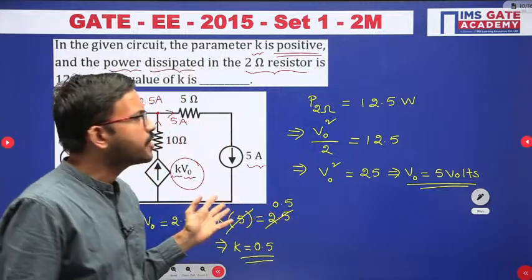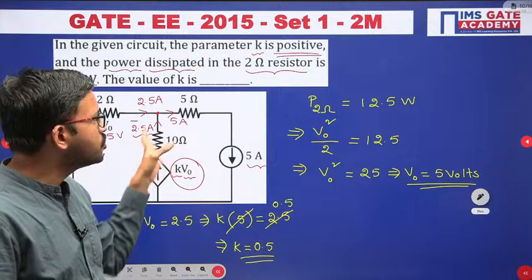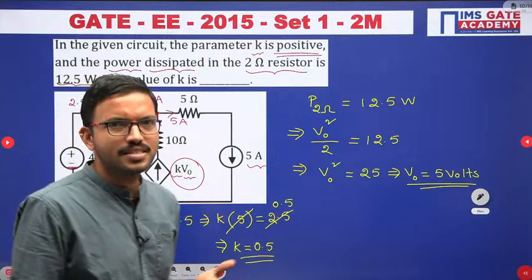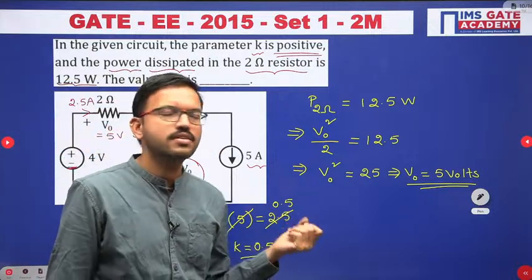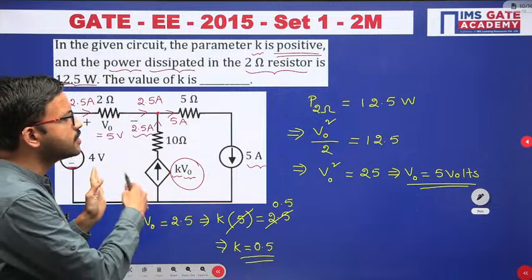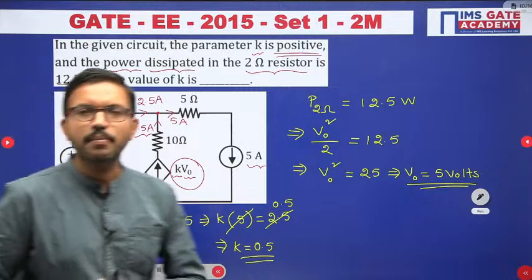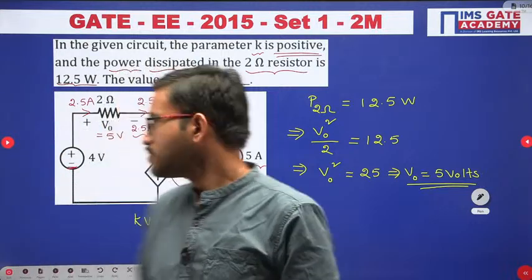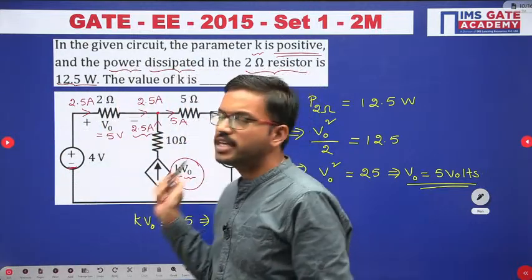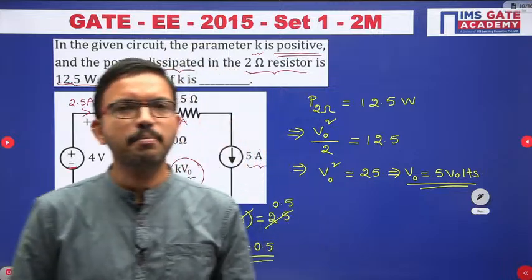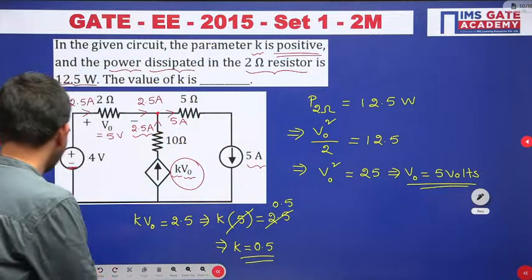So in this way, I hope all of you are getting good clarity on how to apply the KCL in the given questions in order to calculate whatever the unknowns we are supposed to calculate. Okay, so I hope all of you got good command on how to apply the KCL, right? So we have solved a variety of gate questions in this particular session based on KCL.